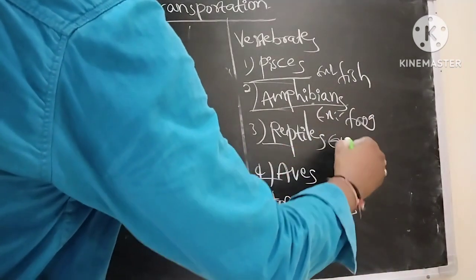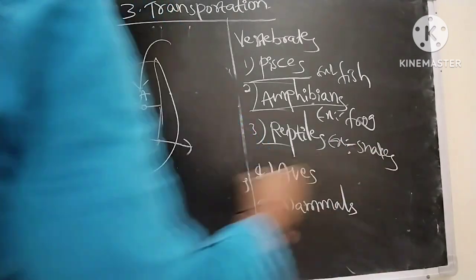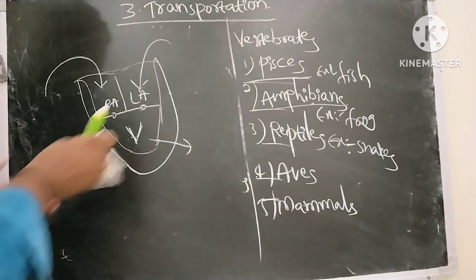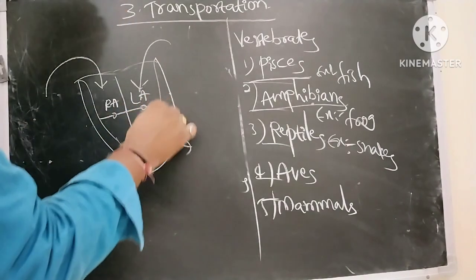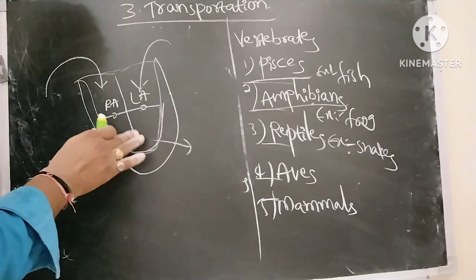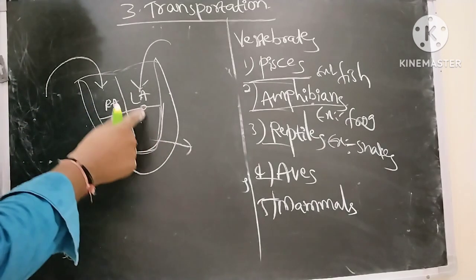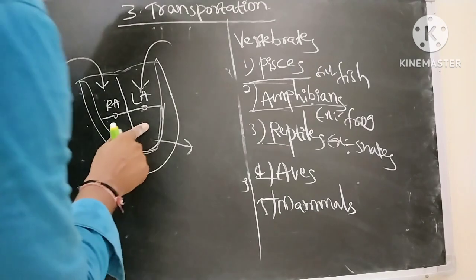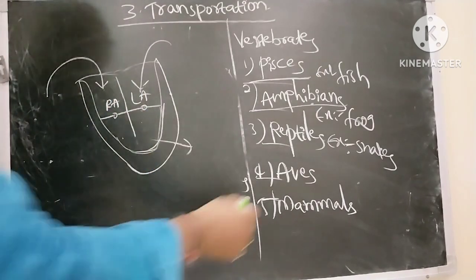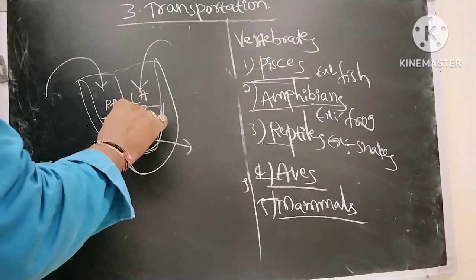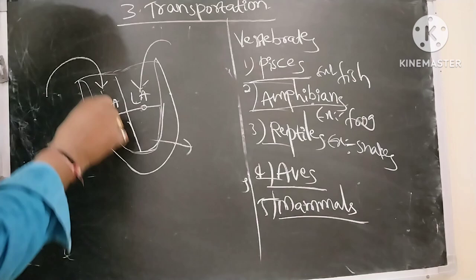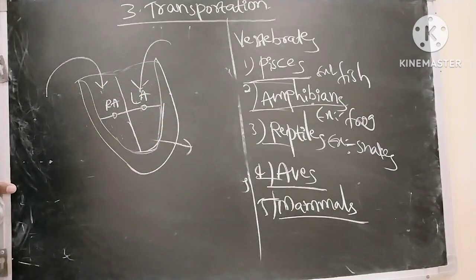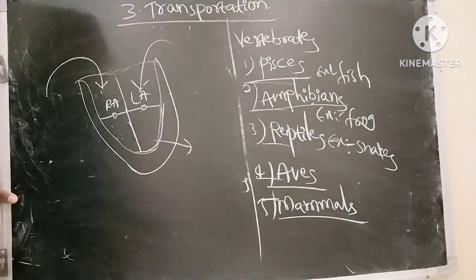Next, reptiles. Reptiles means snakes, lizards. In reptiles, an incompletely divided four-chambered heart is present. So here also the same situation as amphibians: mixed blood is distributed to the body parts. Next, aves and mammals. Completely divided. Here the right side contains deoxygenated blood, the left side contains oxygenated blood, and proper differentiation is there, and oxygenated blood is distributed to body parts.